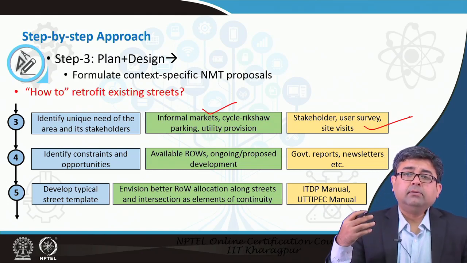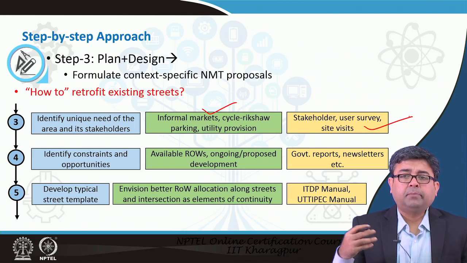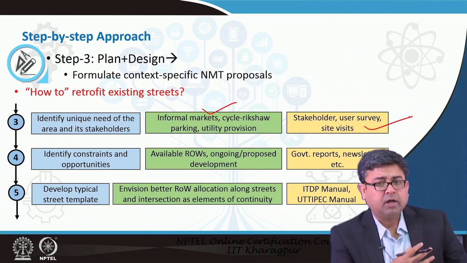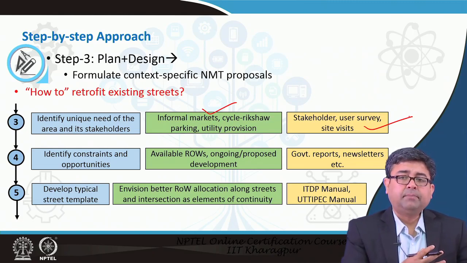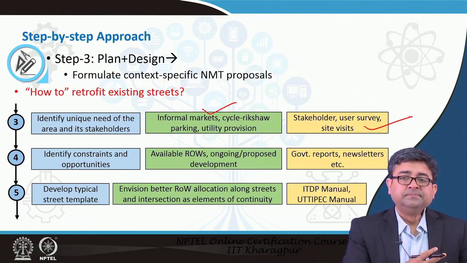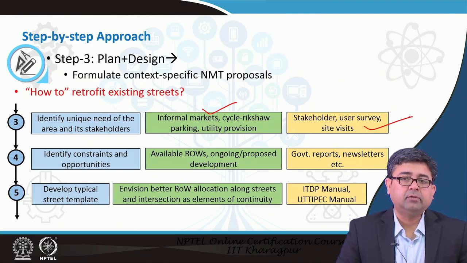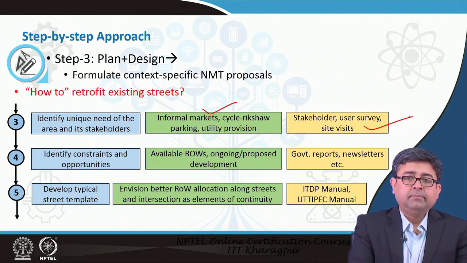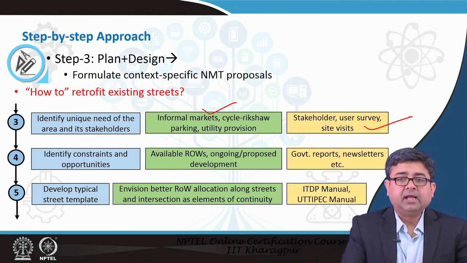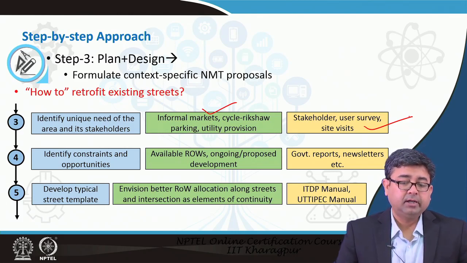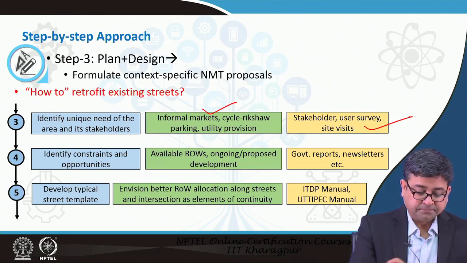See, these situations where you have to do a lot of primary surveys mean that there are not very many existing public records available, right. That is when you have to do a lot of primary data collection. NMT facilities usually do not have much public record because they have been neglected for a long time. So, the initial effort will be high because you may have to conduct a lot of primary surveys.